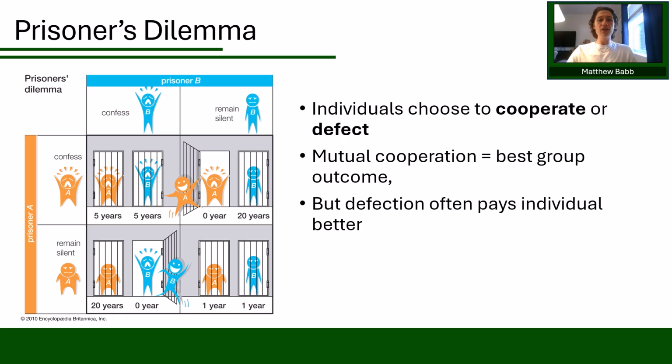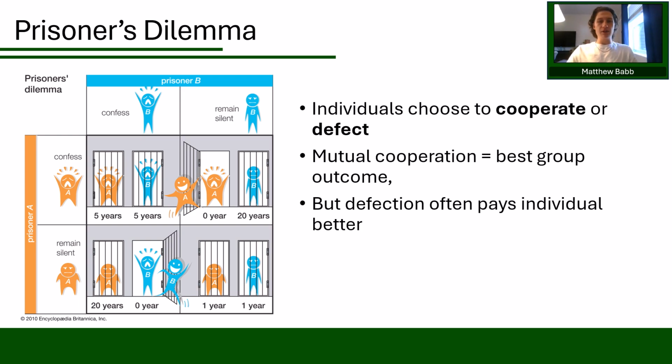In this game, two individuals each have a choice: cooperate or defect. If both cooperate, they both receive a moderately high payoff, and so this is the best outcome for the pair. But if one cooperates while the other defects, the defector will get the highest possible reward, while the cooperator gets the lowest. If they both defect, then they do poorly, but not as poorly as that imbalanced situation.